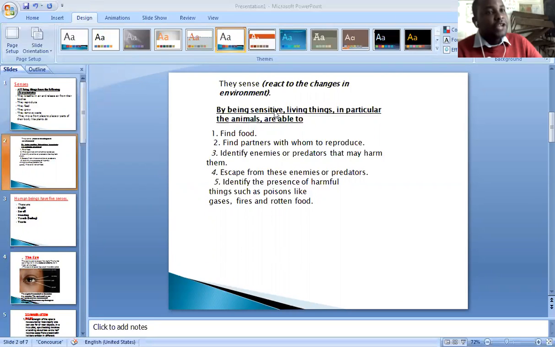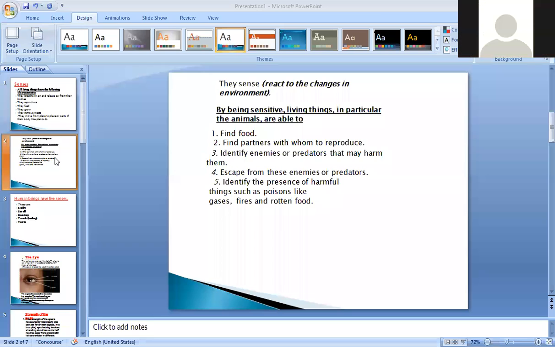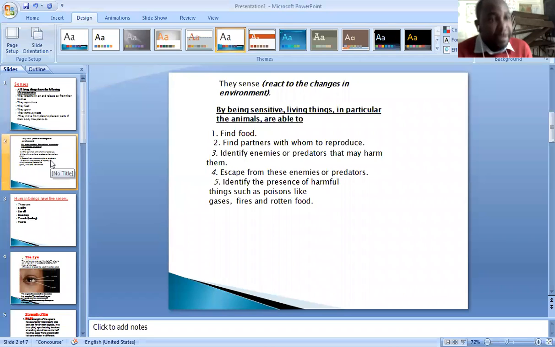Environment refers to the surrounding of living beings. So they react to changes. And as you know, by being sensitive, living things, in particular the animals, are able to do what? Number 1, to find food. Number 2, find partners with whom to reproduce.